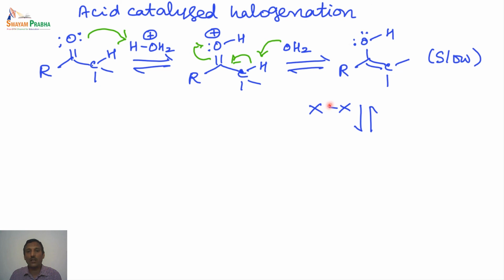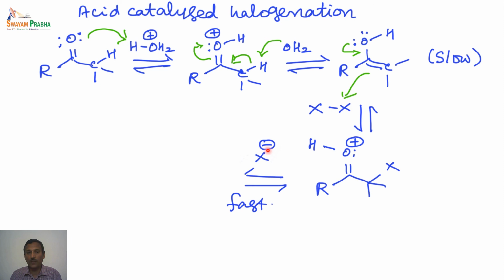Now in the aldol condensation, this ene actually reacts with the corresponding carbocation which was present in the previous case, whereas in this particular reaction we have a halogen X2 present. So this alkene now will add to the X. So here the electron flow is shown as shown here. So this X adds to this particular carbon, the terminal carbon.